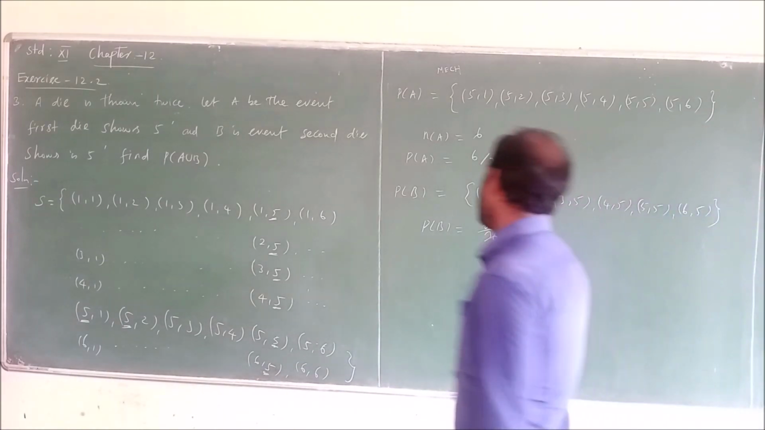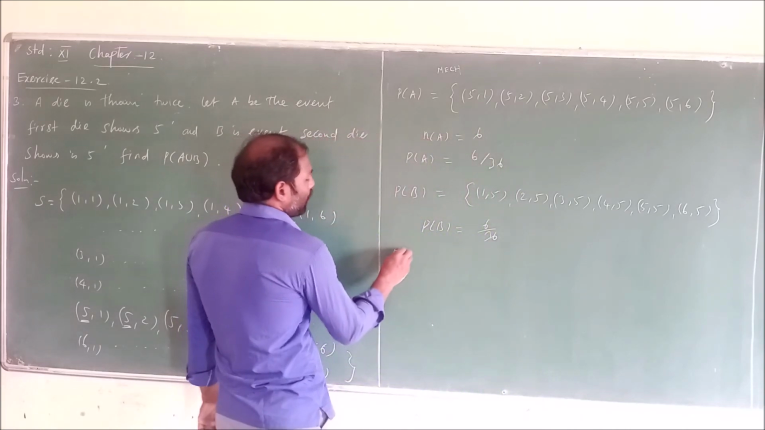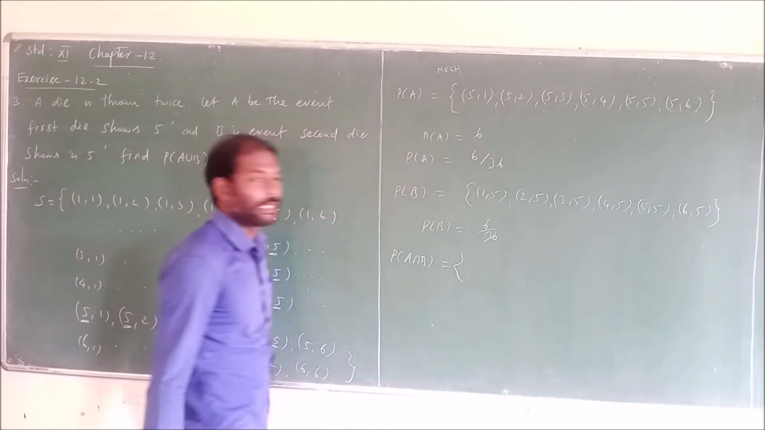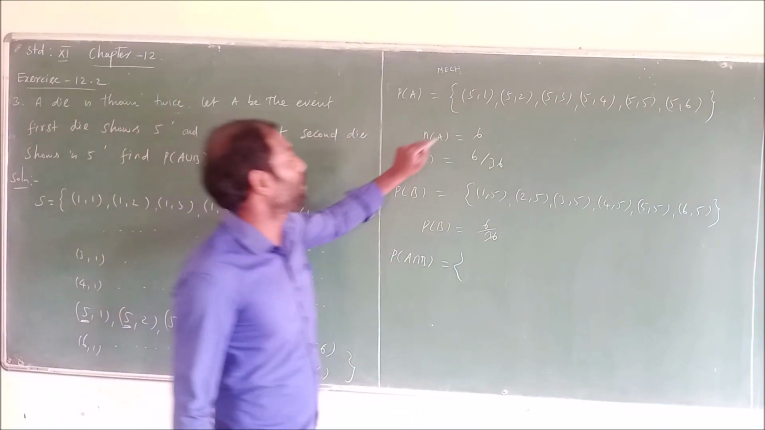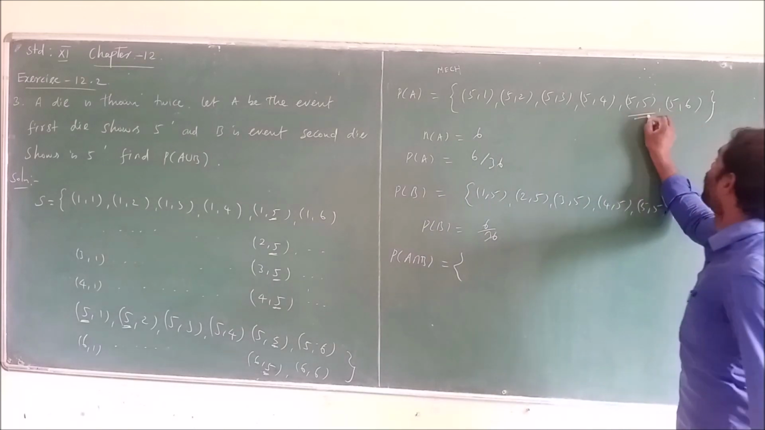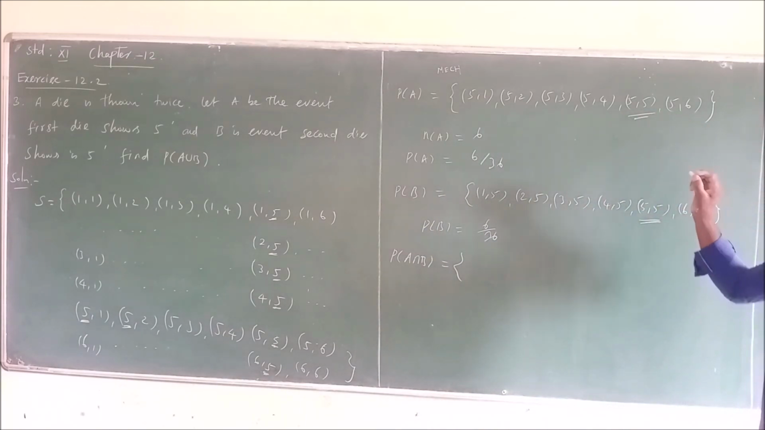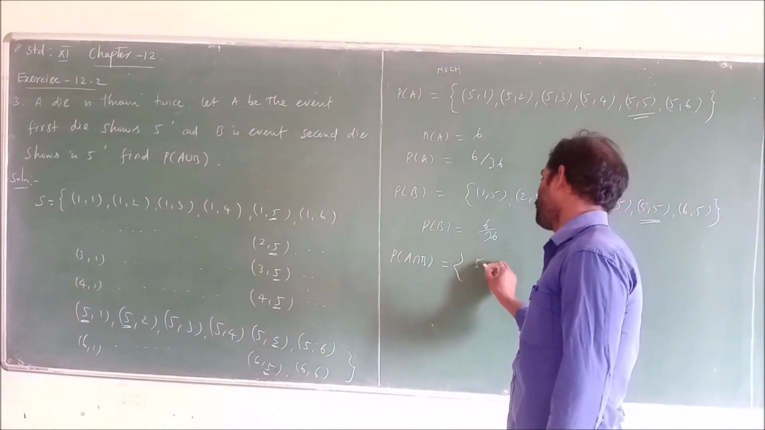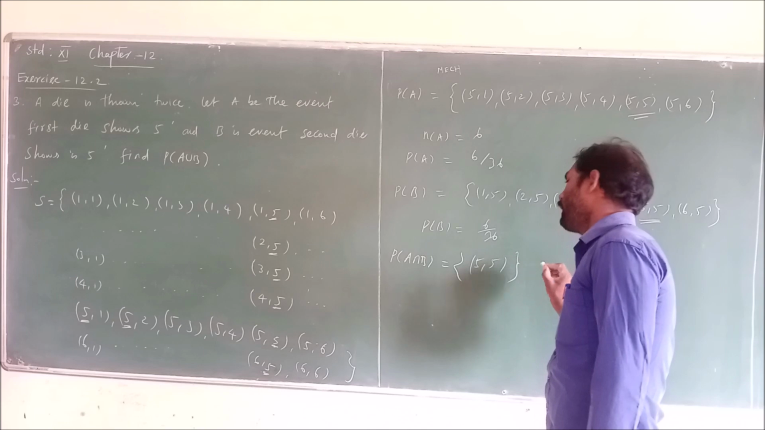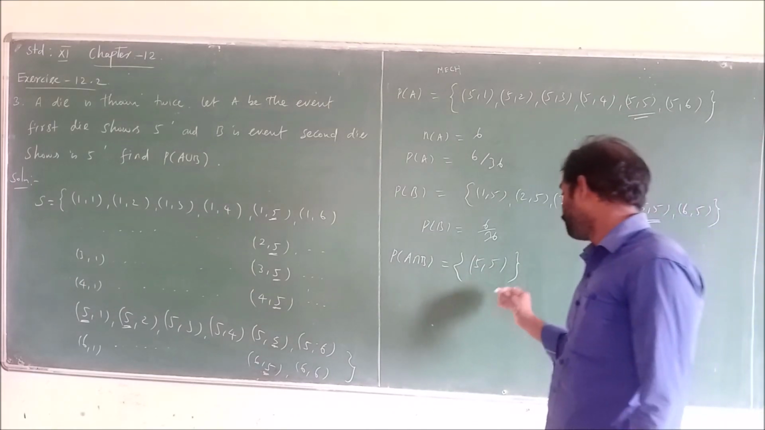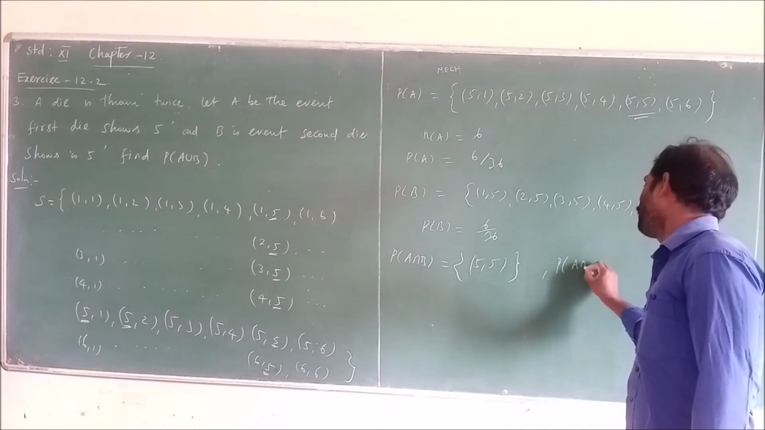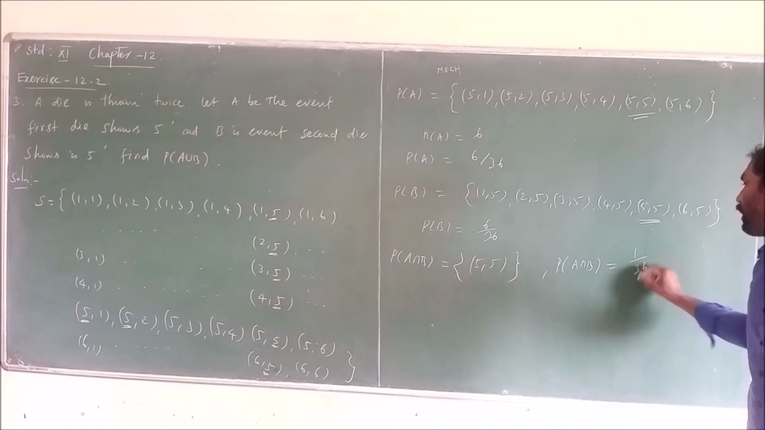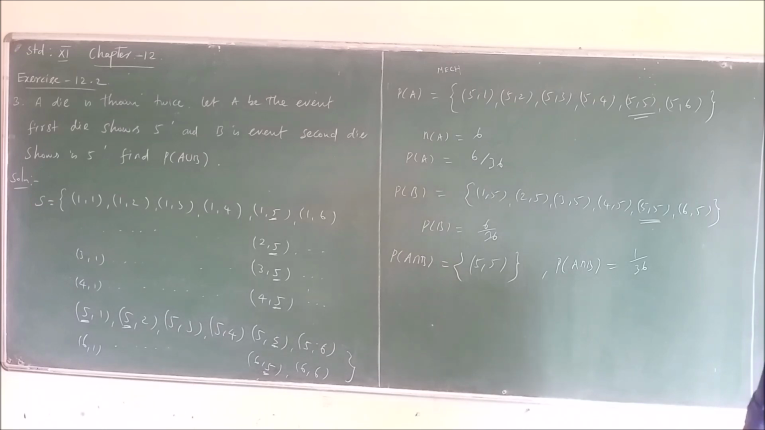Then the third concept is the intersection. We have to find the probability of A intersection B. How many outcomes are in the intersection? Only 5,5. So A intersection B is 5,5, only one outcome. Therefore, the probability of A intersection B equals 1 by the total of 36.